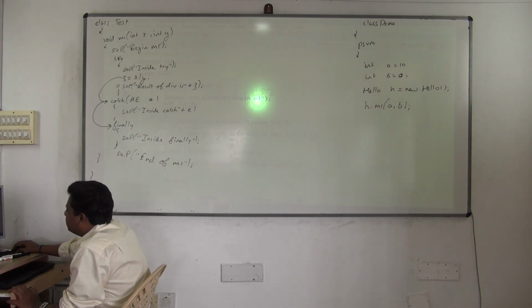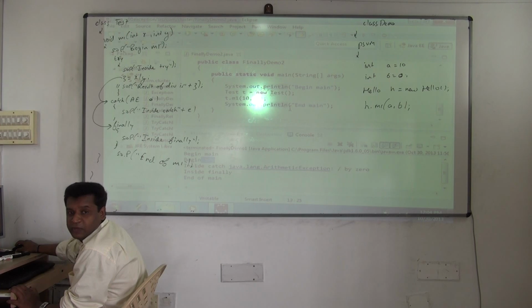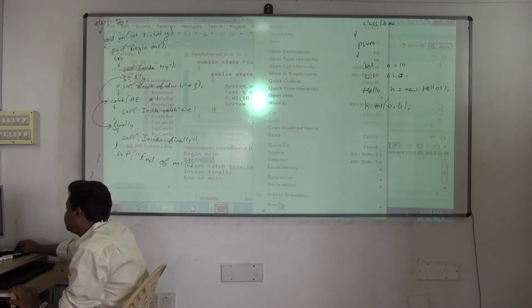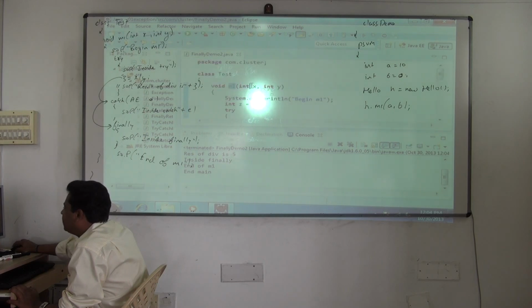See now, the same code. This is the same code I have written there. Then one more is main. Main is going to call with the values 10 and 2. Let's see what happens when you call it with 10 and 2. See, Test t is equal to new Test. You are calling the method m1, and it comes here. You are giving the values 10 and 2, and it begins the execution.